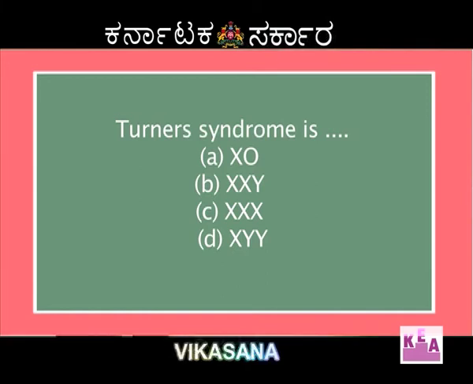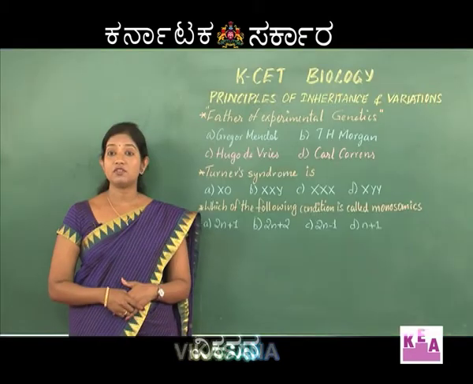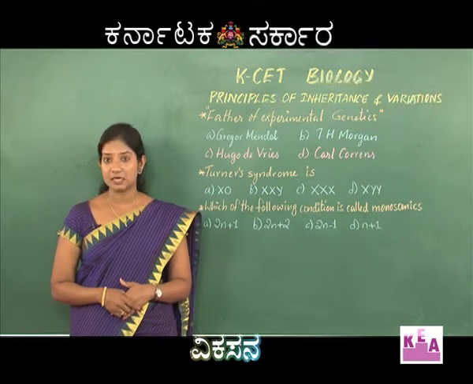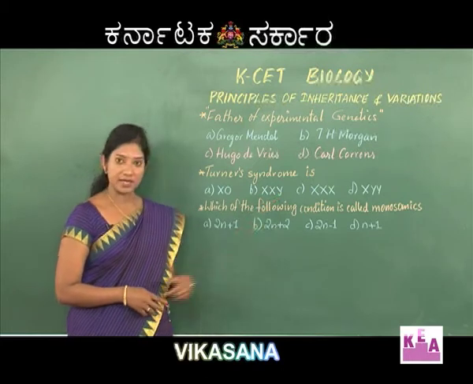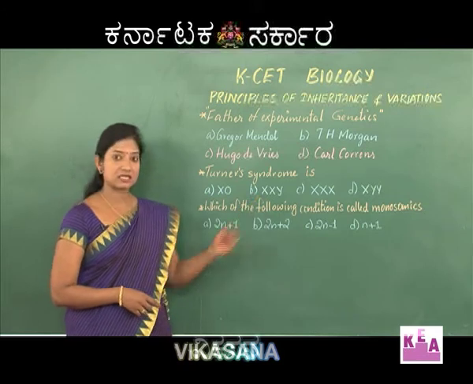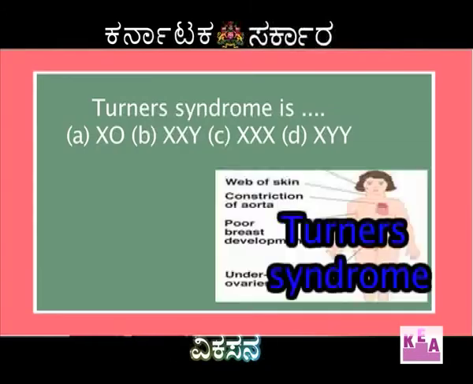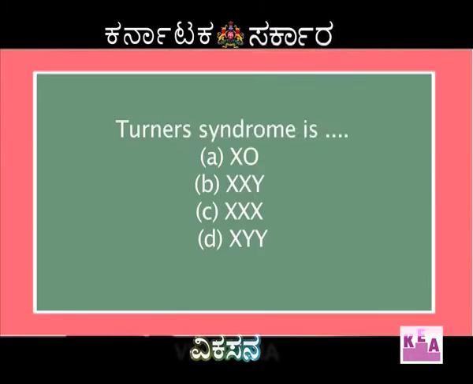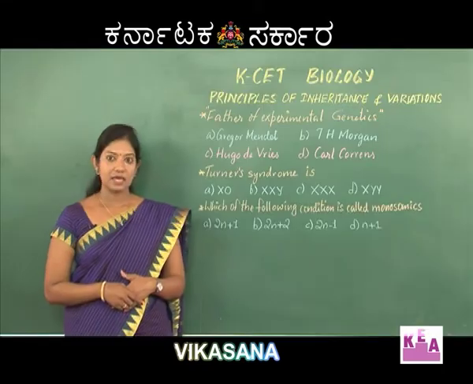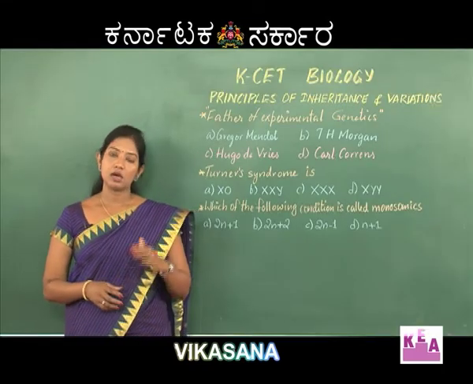B, XXY. If you observe, this is a condition that generally we find in case of sterile male. Here basically to be a male human being, we require X and Y. But due to the presence of an extra X, the sterile human male will have extra female characteristic features. XXX is the condition of super female, where because of the presence of an extra X chromosome, they will be super females. The last one, XYY, is a condition just meant to mislead you people.